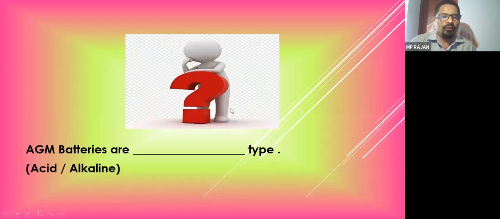Okay. What is the AGM battery type, acid or alkaline? This is called absorbed gel glass mat battery. Whether it is acid or alkaline, you can just type it.